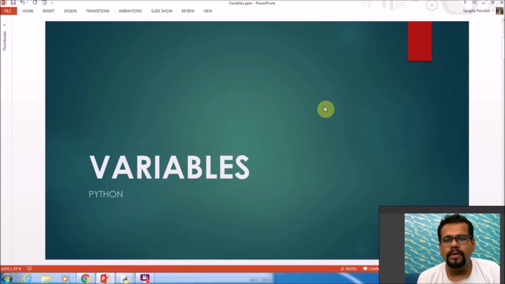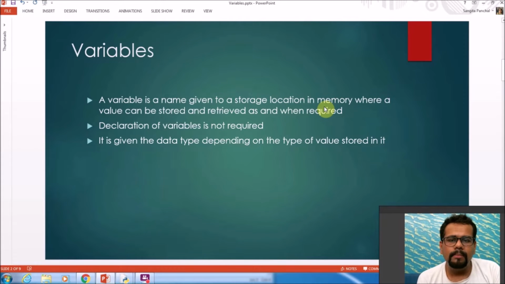I am Rohit and today we are going to talk about variables in Python. So a variable is a name given to a storage location in memory where a value can be stored and retrieved. The declaration of a variable is not required in Python. It is automatically assigned the data type of the value which is stored in it.